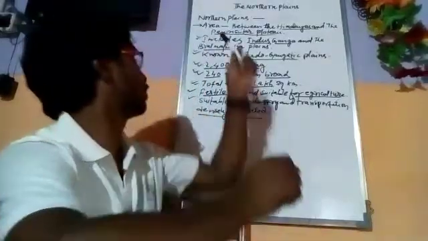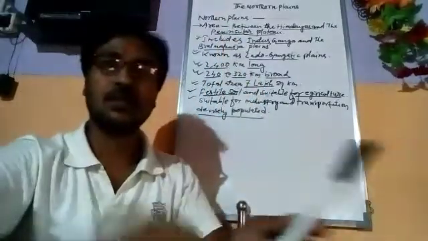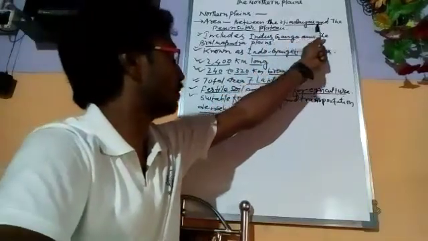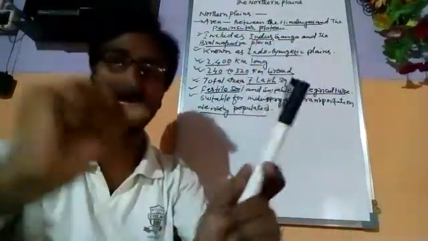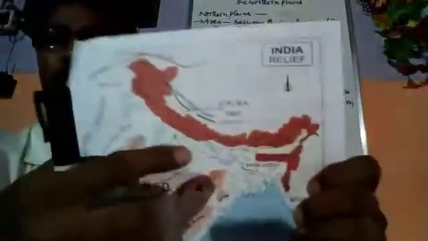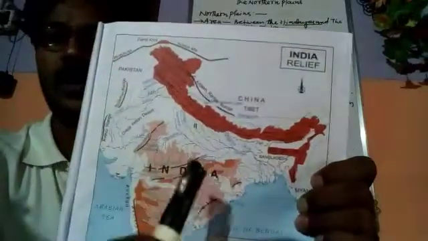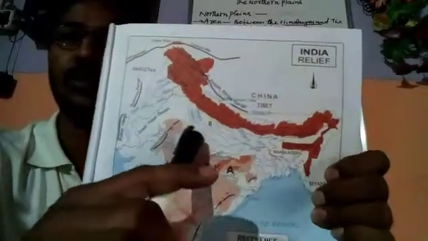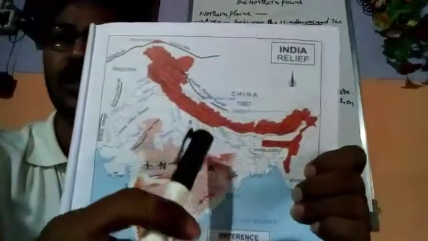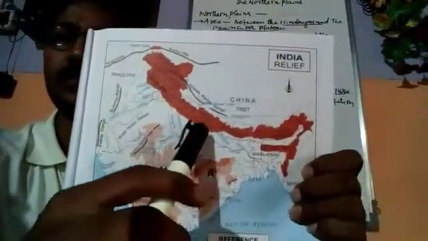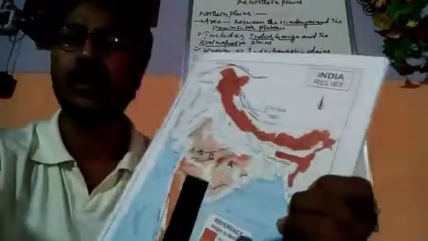Let us see about the area. This northern plain lies between the Himalayas and the peninsular plateau. As I told you, the northern plain is just below the Himalayan mountains and between the peninsular plateau. This part is the peninsular plateau of India, and this is the Himalaya mountain. So the middle part between the Himalaya mountains and the peninsular plateau is called the northern plain.